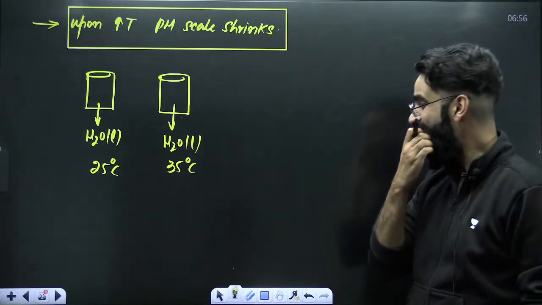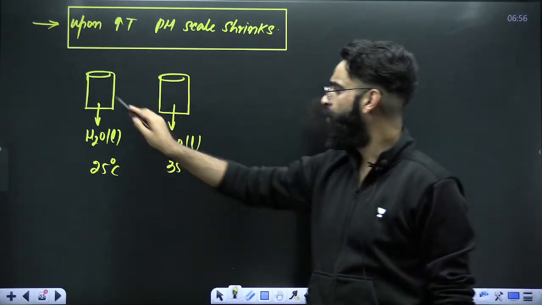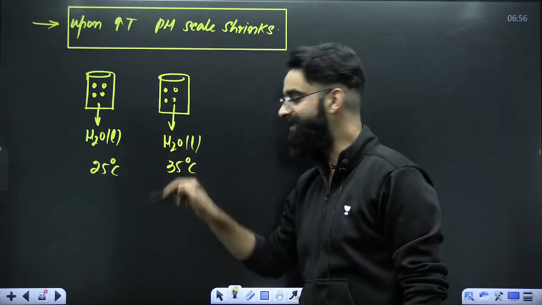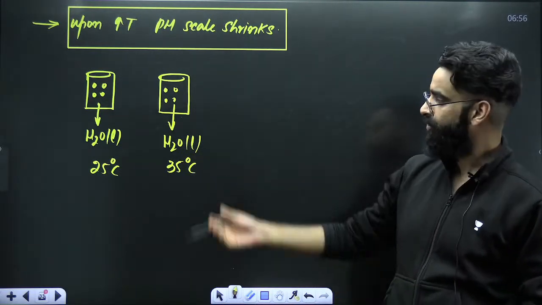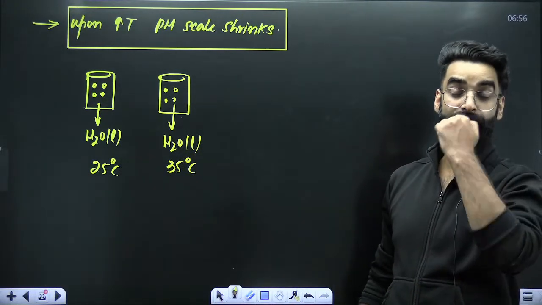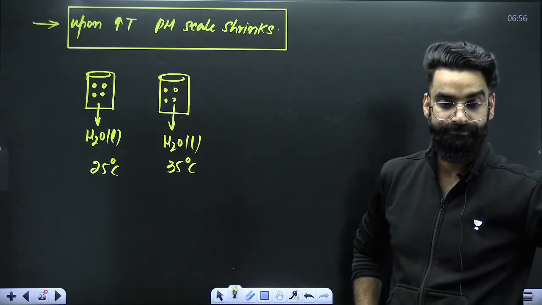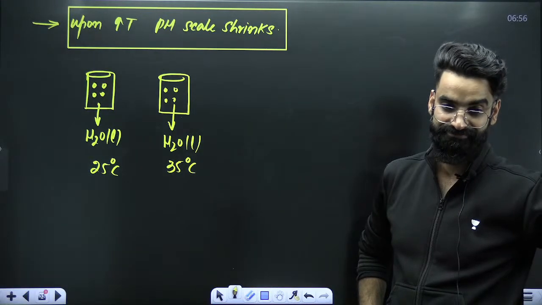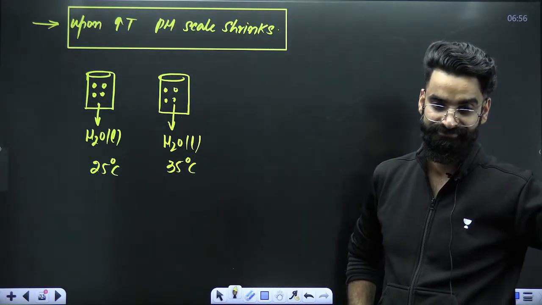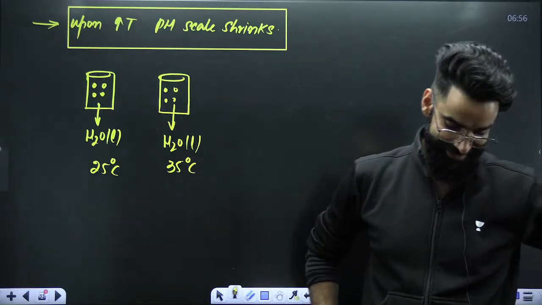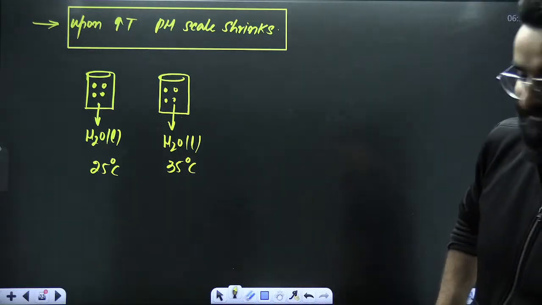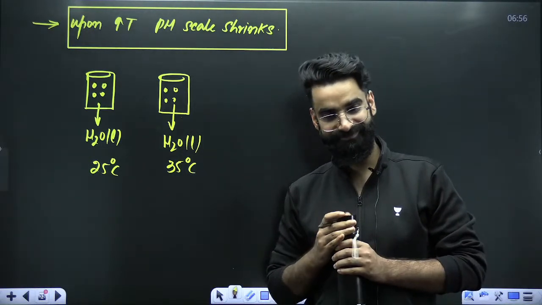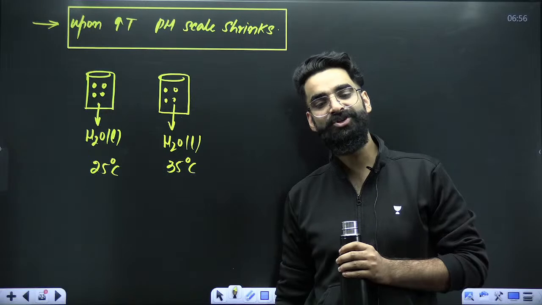Both containers contain water, one at 25 and one at 35 degrees centigrade. So where do you see the pH of water more, at 25 or 35?